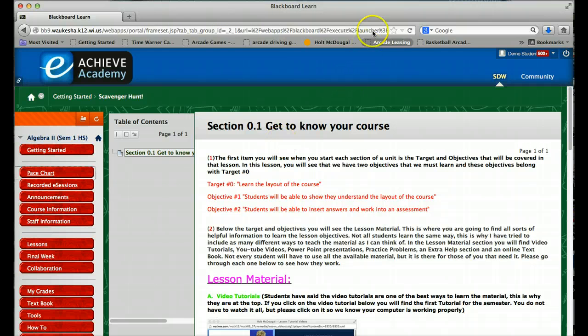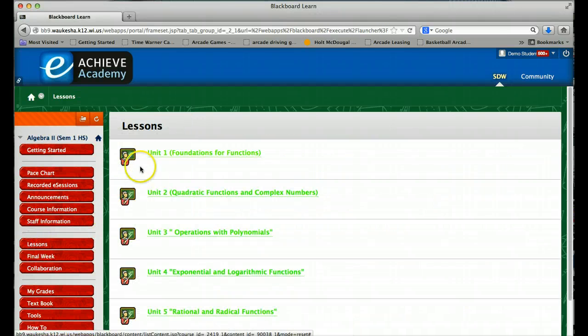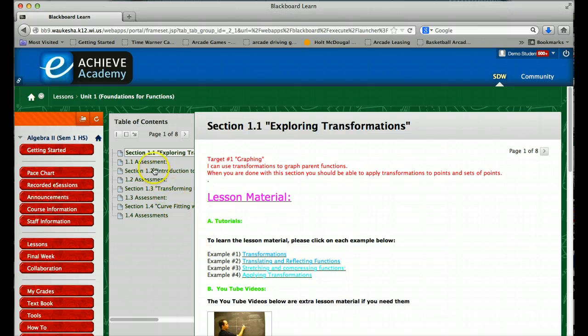Okay, so let's do week number 2. Let's go to the lesson button. So we click on the lesson button, unit number 1, click on that, and you can see over to the left-hand side you have section 1.1, then the assessment for 1.1. Section 1.2, then the assessment for 1.2, and on as we go down.